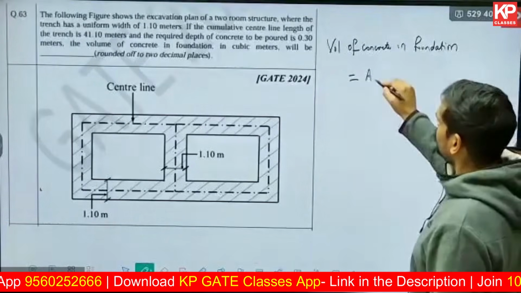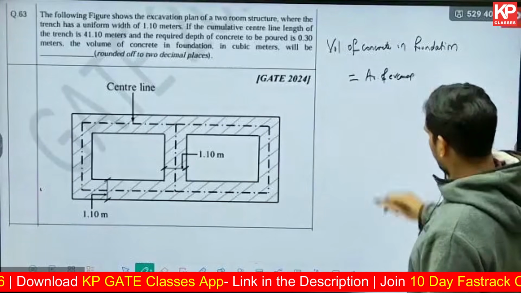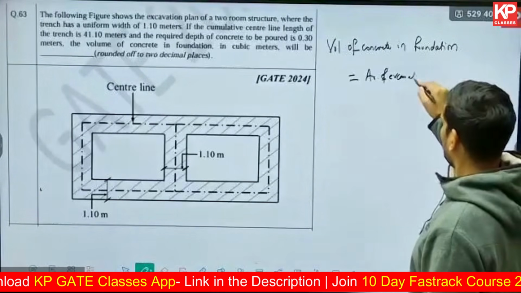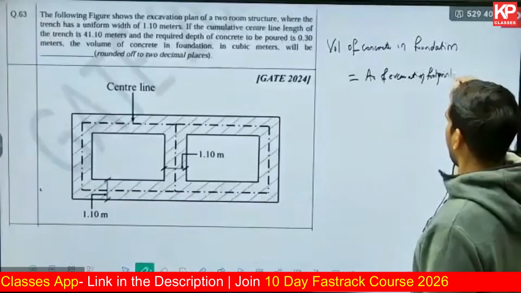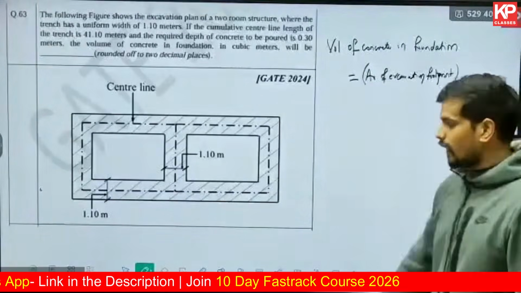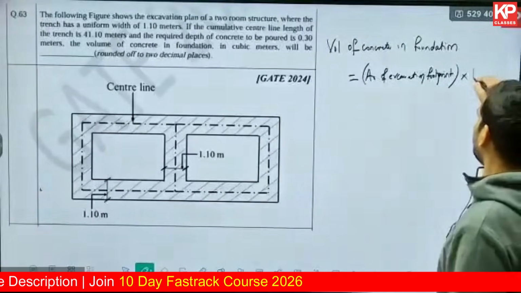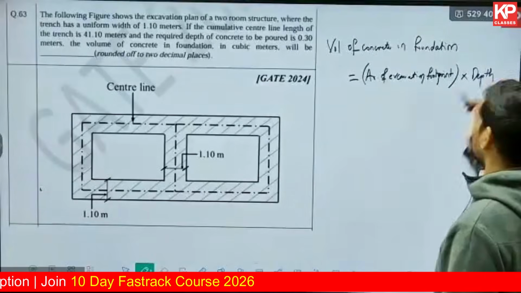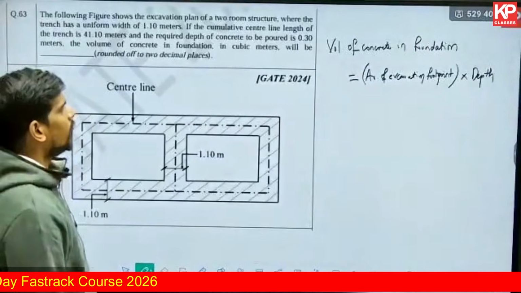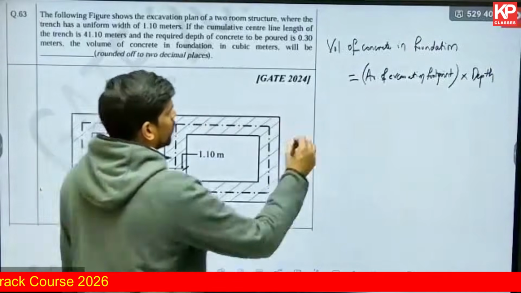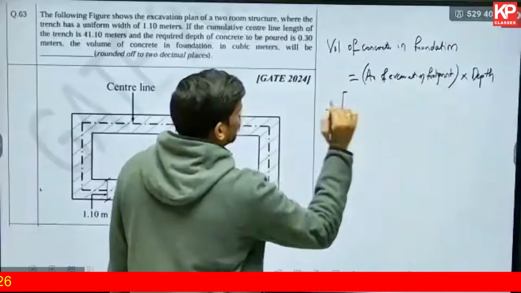That basically will be the area of the excavation footprint, the area of the shaded portion, multiplied by the depth of the concrete in the foundation. That's how you find the volume: area of the excavation footprint multiplied by the depth.